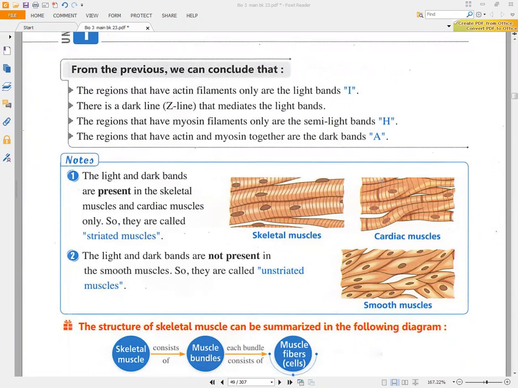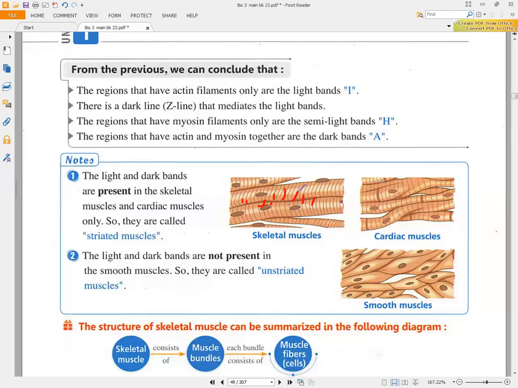After that, we will talk about the light and dark bands that are present in the skeletal muscle and cardiac muscle. If you look here, you will find that we have a skeletal muscle and the cardiac muscle. They have lines that are present here, and they are called striated muscles. And we will also talk about where the light and dark bands are not present: in the smooth muscle.